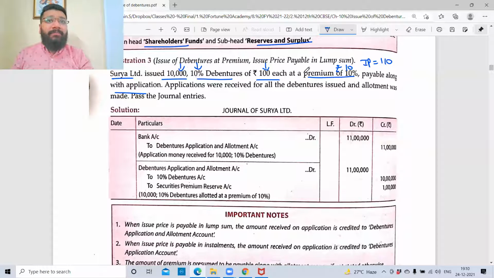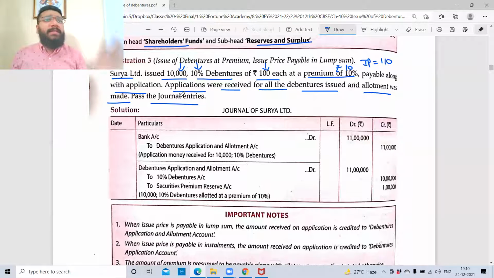Are you able to follow? This is not an indication about premium. This entire line is focusing on what? Debenture, not premium. The first hero of this line is debenture. The comma means they're trying to indicate the debenture. So the debenture is collected along with application. Application was received for all debentures issued. An allotment was made. Pass necessary journal entries, which means this is a 100% at par subscription.